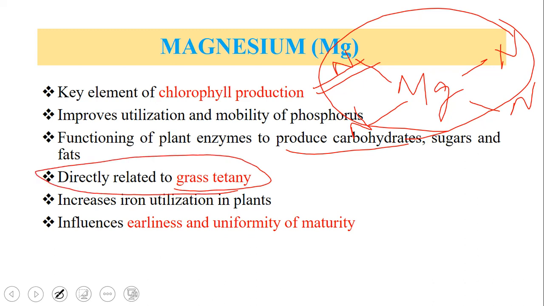Grass tetany is a disease which we can find in cows and buffalo. If they are eating magnesium deficient plants, then that disease we can see in these animals. Magnesium also increases iron utilization in the plants, and it influences earliness and uniformity of maturity.